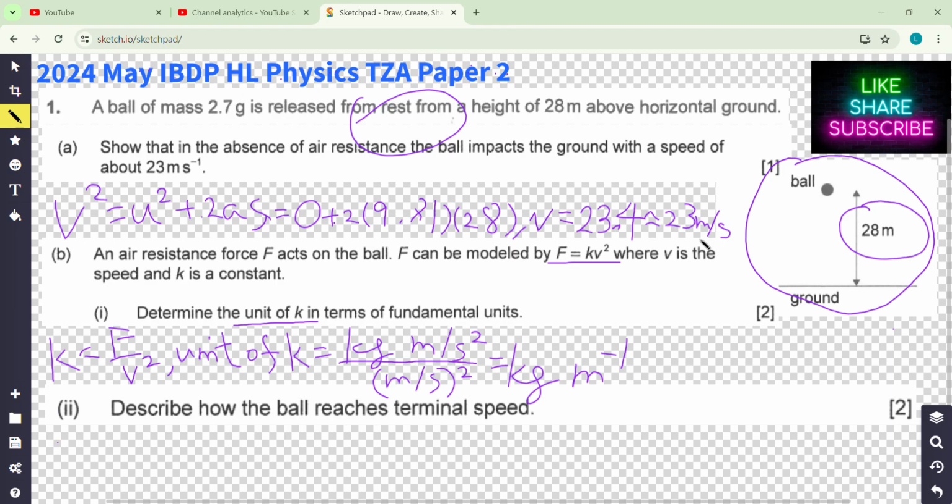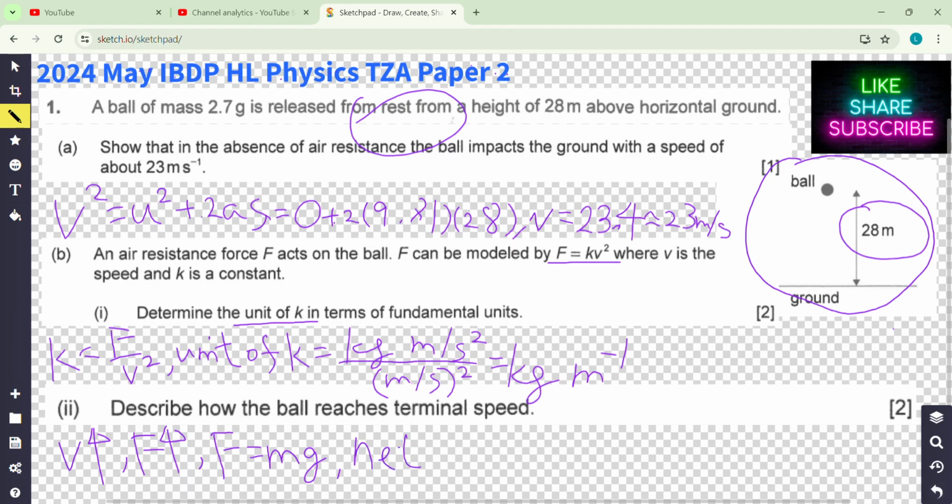Last one, describe how the ball falls or reaches terminal speed. Terminal speed, I remember the theory. When the speed increases, the frictional force, the resistance force, now is a capital F, increases. So eventually F will catch up with the gravitational force. At this moment, the net force is 0.